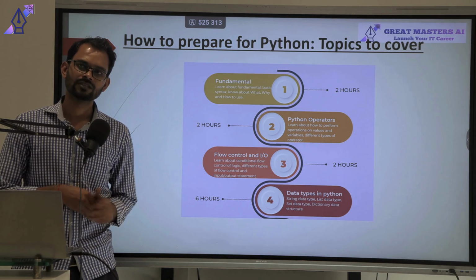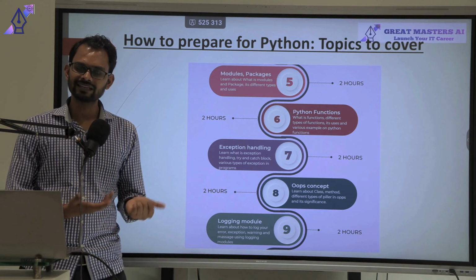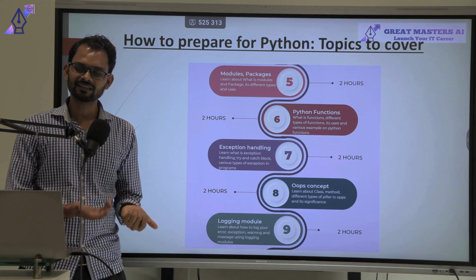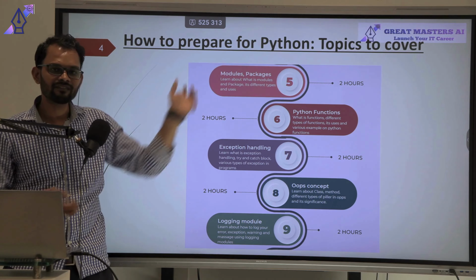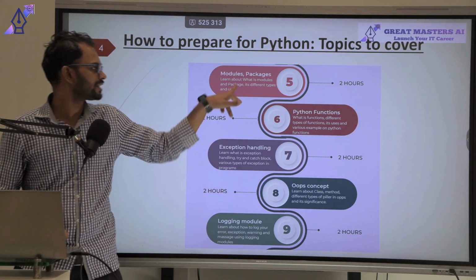Now coming to the next topic, which is modules and packages. What are modules and packages? Suppose you want to build something which is already built by someone else, right? So why should we rebuild it again? We can reuse that capability in our code. Rather than repeating the work, we import those modules and packages into our code. Those are nothing but capabilities which we import into our program. We will discuss modules and packages in detail in the fifth topic.